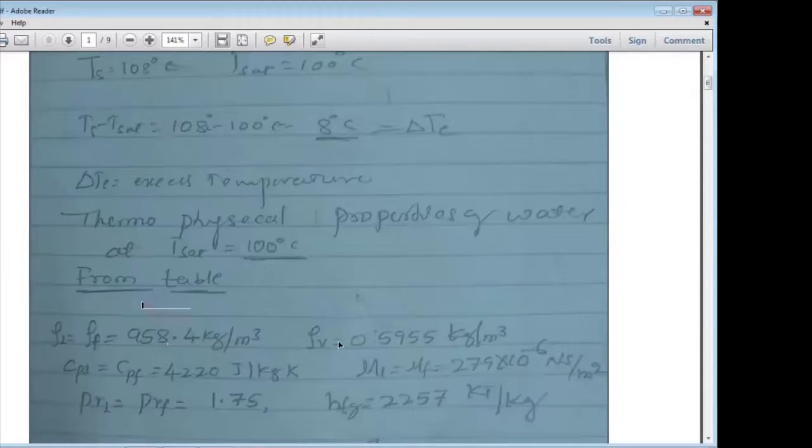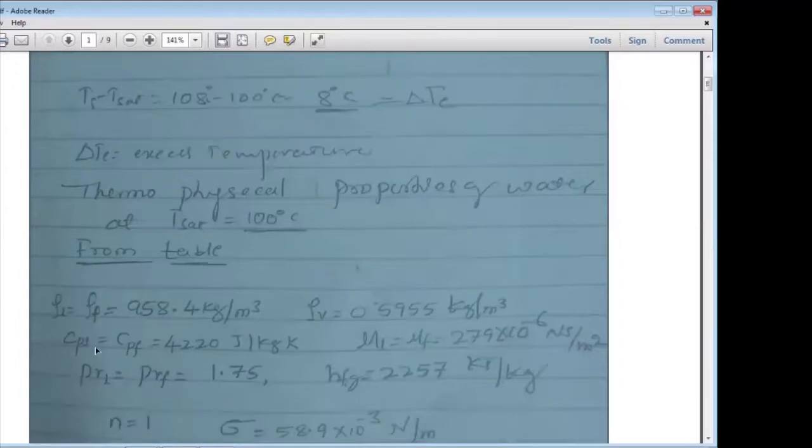Then rho v, the density of vapor, is 0.5955 kg per meter cube. Then C p L, the specific heat of the liquid at 100 degrees Celsius, is 4220 joules per kg Kelvin.